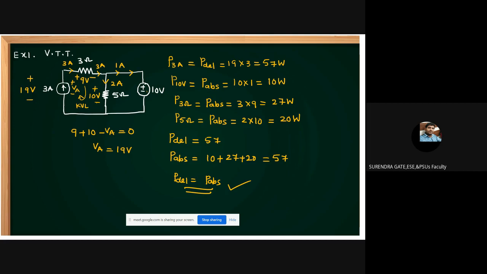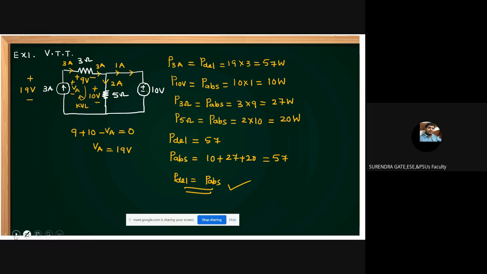The question may be expected like this. In the above circuit shown in figure, the 3 ampere current source delivers 57 watts, absorbs 57 watts, or neither delivers nor absorbs. Like that we can expect. But the total problem I am explaining here. According to the question, you answer. Is that clear, friends? Understand? Okay.